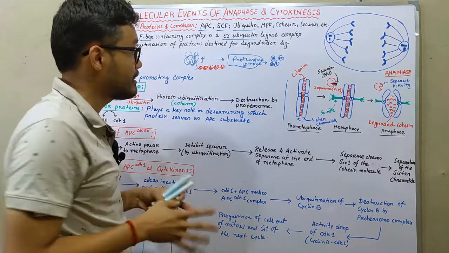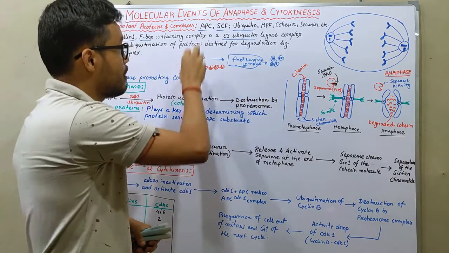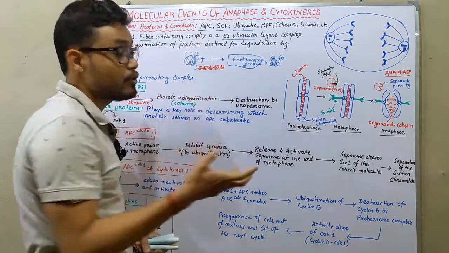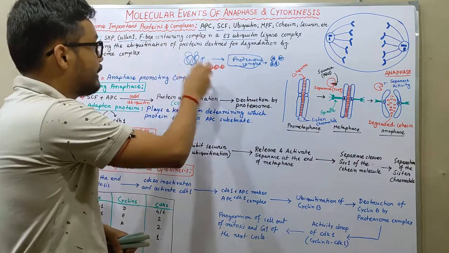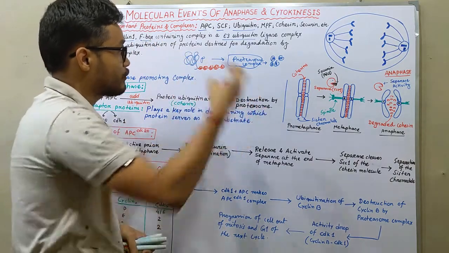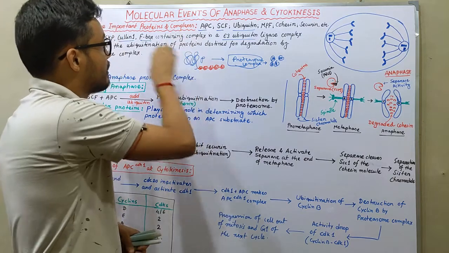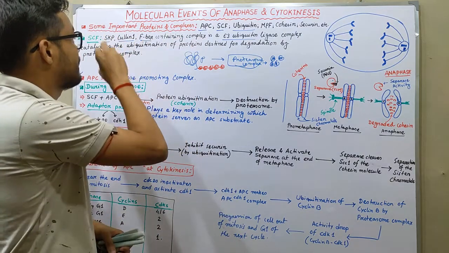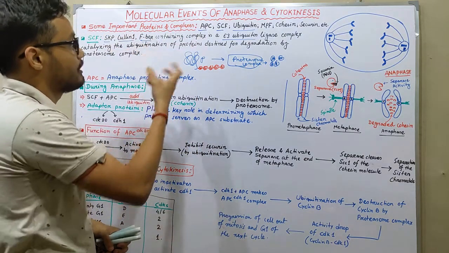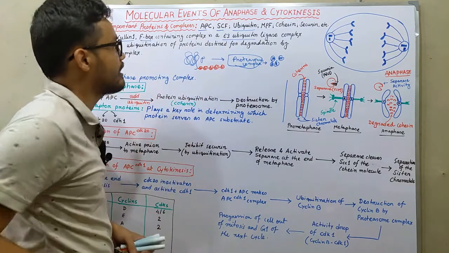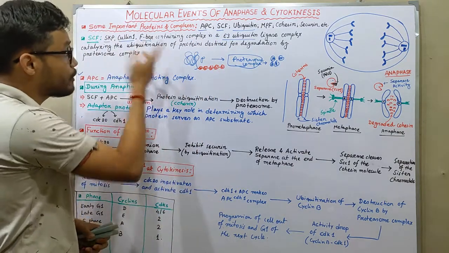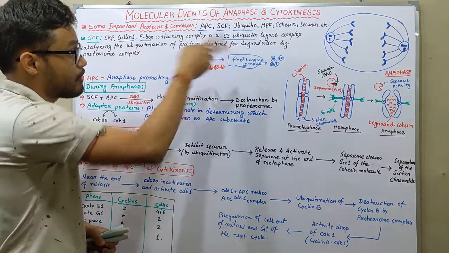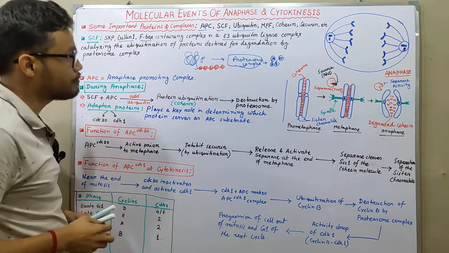This is the main mechanism of protein degradation. At first the protein must be ubiquitinated. This ubiquitination, or ligation of ubiquitin to the protein, is done by SCF, the SKP-Cullin-1 F-box containing complex. This is an E3 ubiquitin ligase complex catalyzing the ubiquitination of proteins destined for degradation by proteasome complexes.